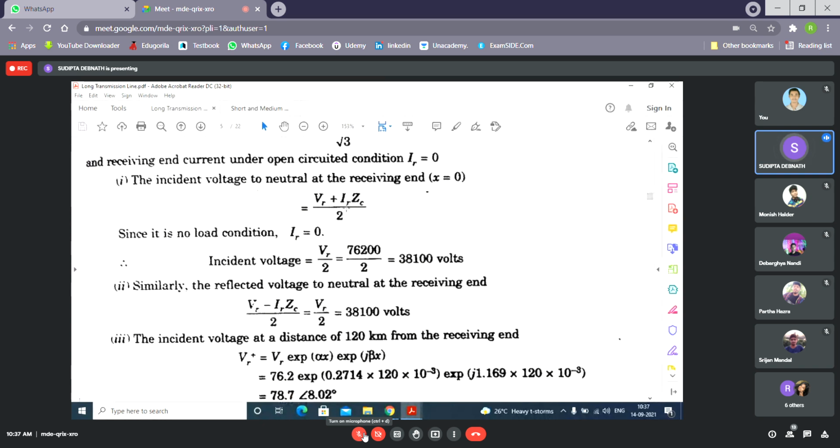So the incident wave is this one, and it is becoming VR by 2. Similarly, the reflected wave, what is the difference? The difference is that here it is minus, and that will not bother us because this part is 0 and the reflected wave is also 0. So you can understand that incident and reflected wave are both the same.